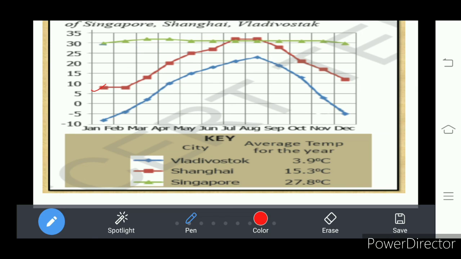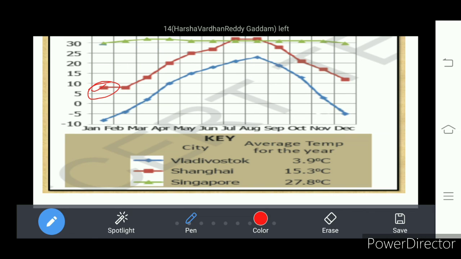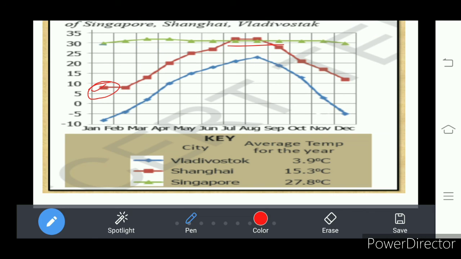And the maximum temperature recorded in this place is 30. So we find extreme differences at Shanghai, whereas at Singapore throughout the year it is 30 degrees centigrade, which is near to the equator.